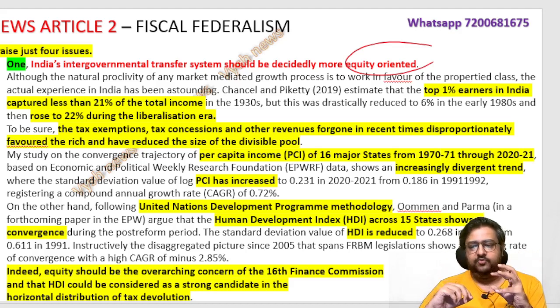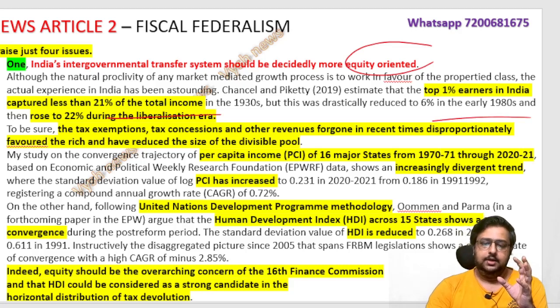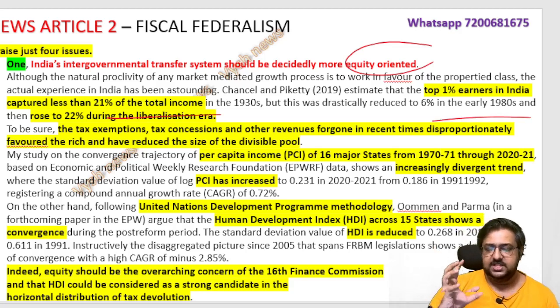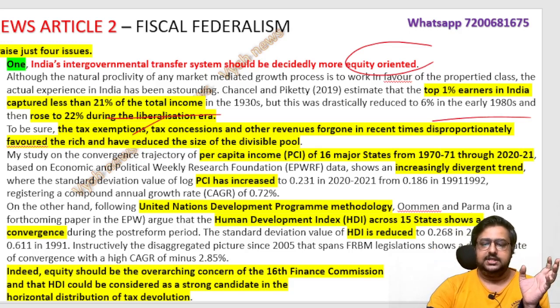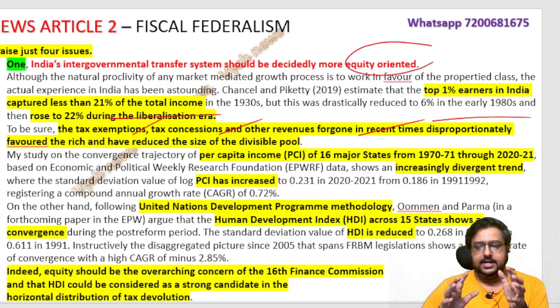Top 1% earners in India capture 21% of the total income. Over the years, it went down to 6%. Then after that, it again came up to 22%. So this is the rich versus poor problem they are concerned with in the first issue, like tax exemptions, tax concessions, other revenue related things. Everything, the author feels, is favoring the rich people. Everything is in such a way that the poor people are not getting the benefit, the rich people are getting the benefit. Then again they are telling there is a problem in data.